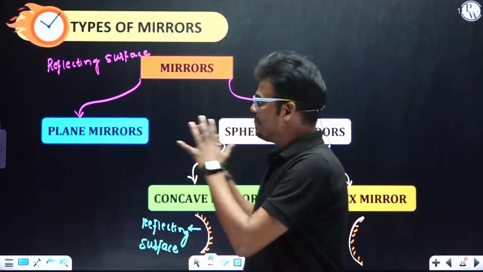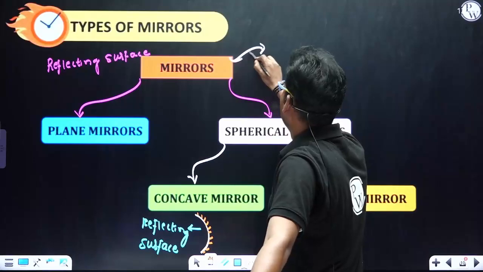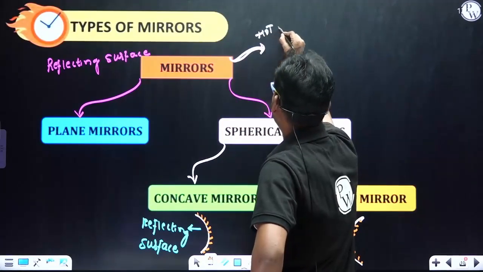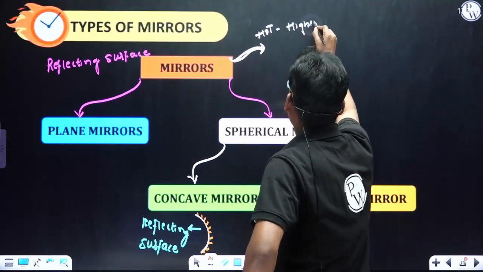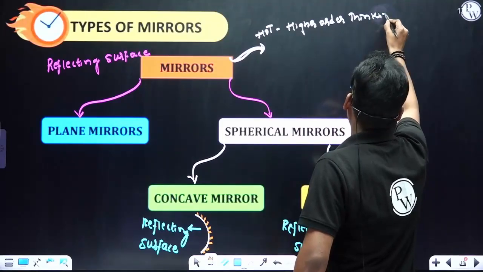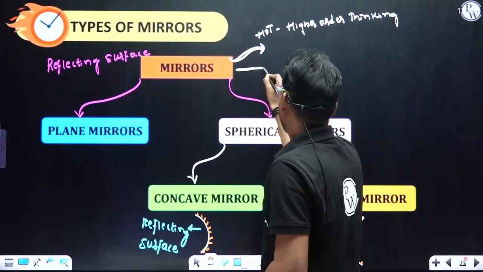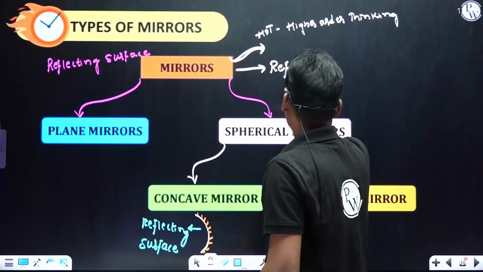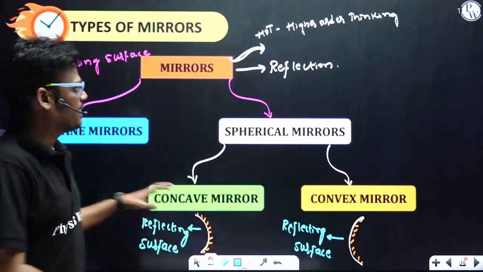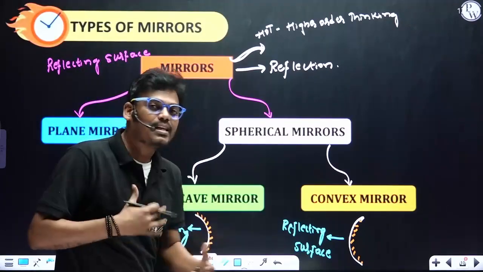So in the mirror case, you may get one question. A HOT question, HOT means higher order thinking. A higher order thinking based question they can ask. So in case of a mirror, you can expect only reflection, not refraction. So this is all about types of mirror.